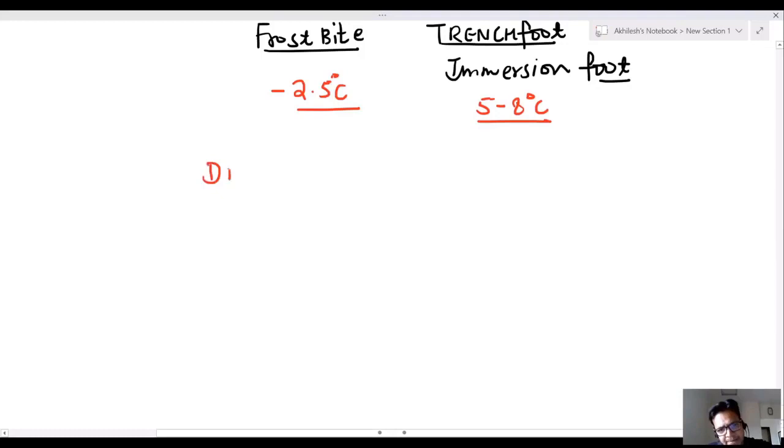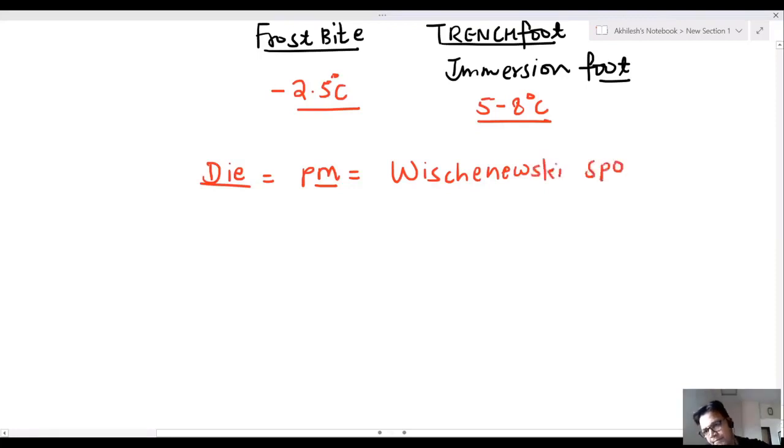Now, sir, if any person died due to hypothermia, in postmortem examination, Doctor, you can get this question: Vishnuyevsky spot in stomach mucosa.